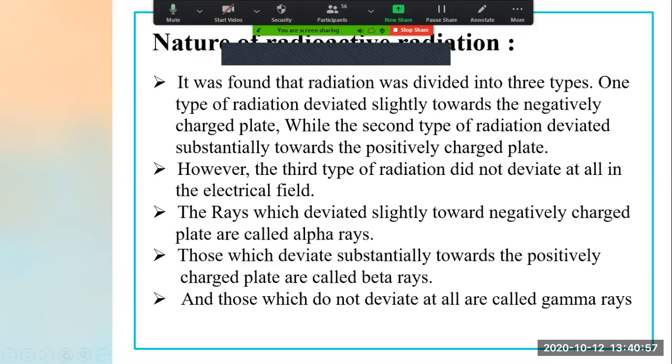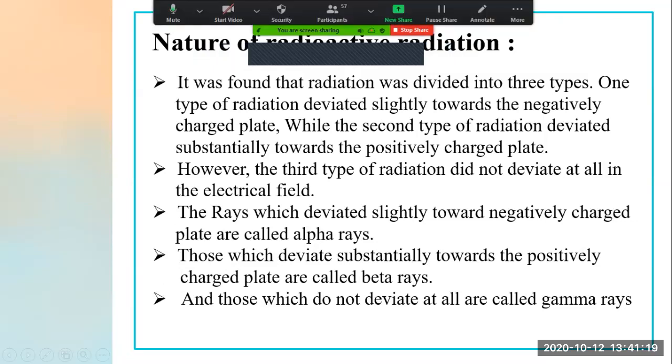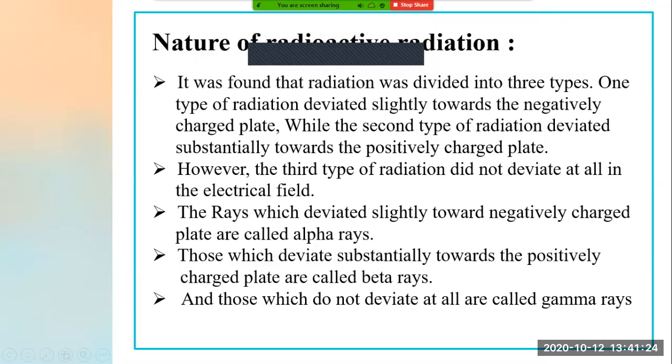However, the third type of radiation did not deviate at all in the electric field. Now see, this much everyone understood, how these three rays are getting deviated in the electric field. One is not getting deviated, one is deviated towards positive plates, and one towards negative plates. The rays which deviate slightly towards negatively charged plates are called alpha rays.